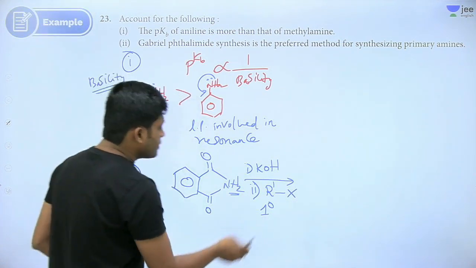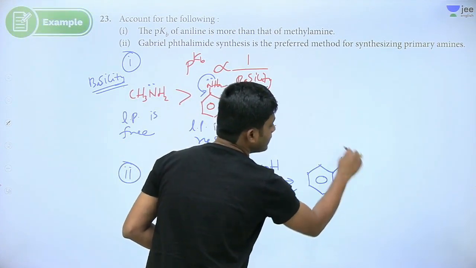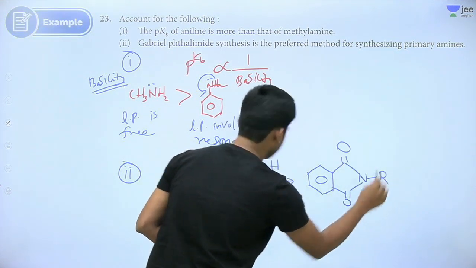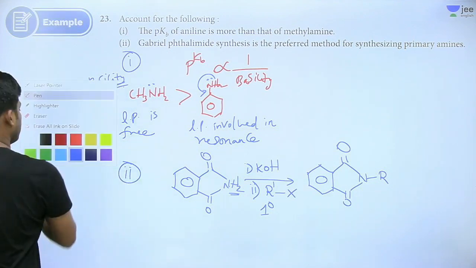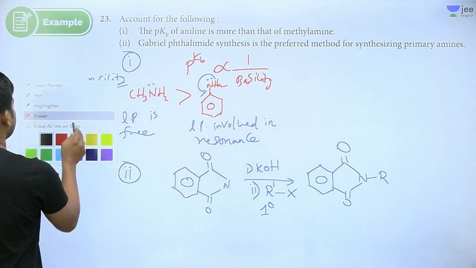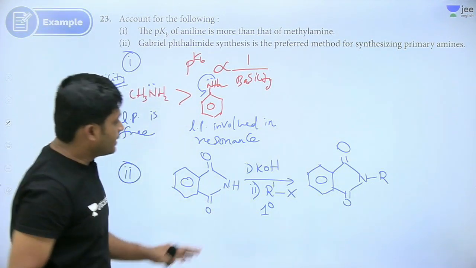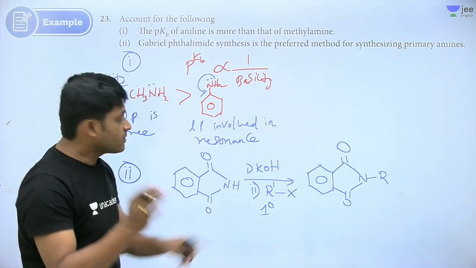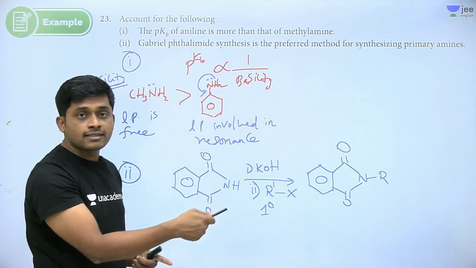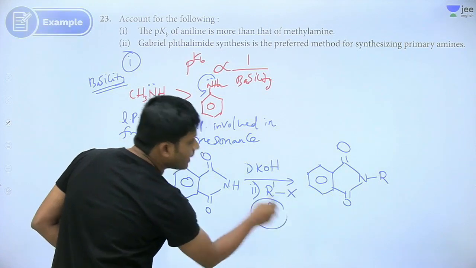Okay, right? After this, you will get a compound like this. NH, only a single H, and we removed H plus because we are using a base. After that, this is attacking R dash, and X is leaving, an SN2 reaction. That's why we are using primary.